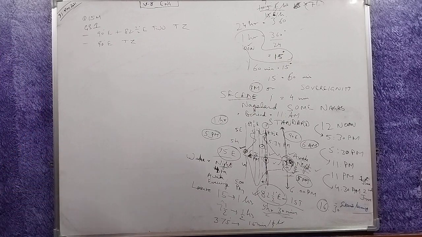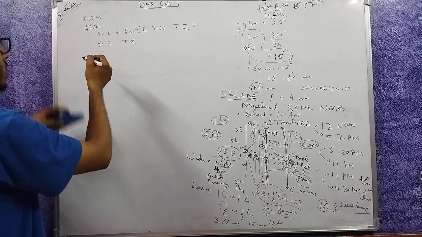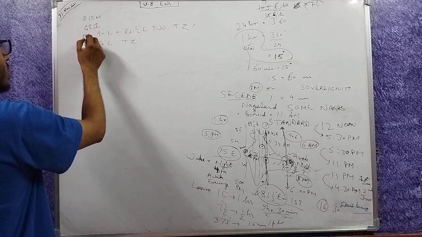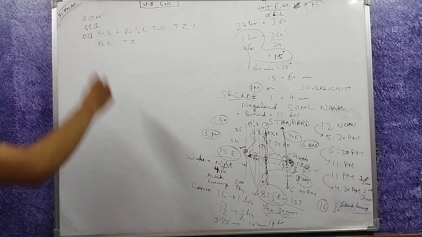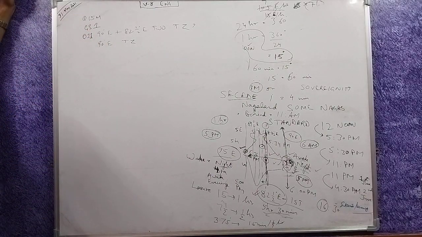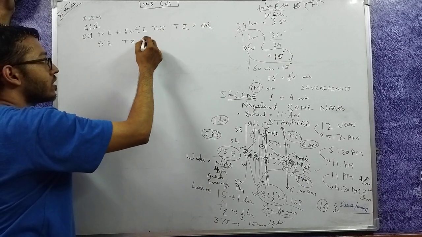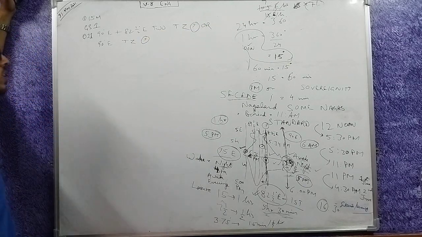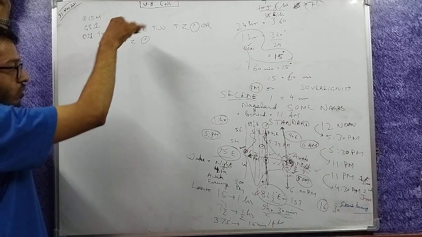Let's say this is the question. Question number 11, the first question in GS1 of 15 marks. 1 to 10 are of 5 marks. This is a single line question of 2 parts.